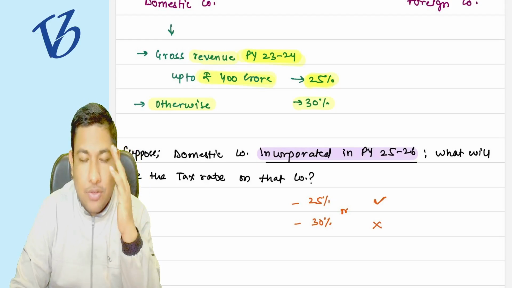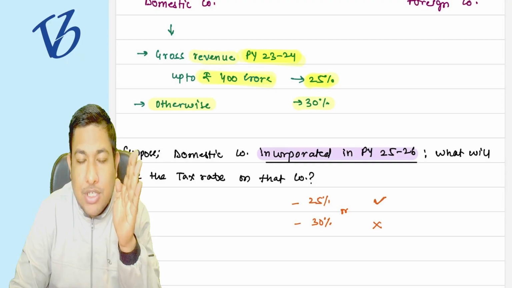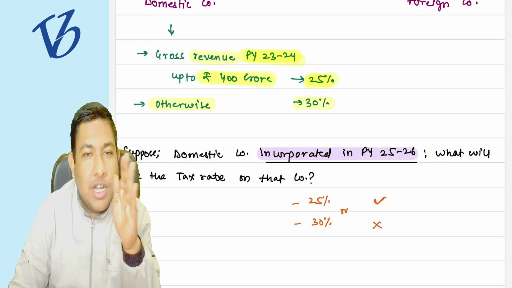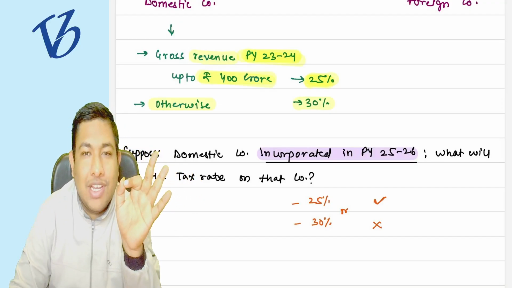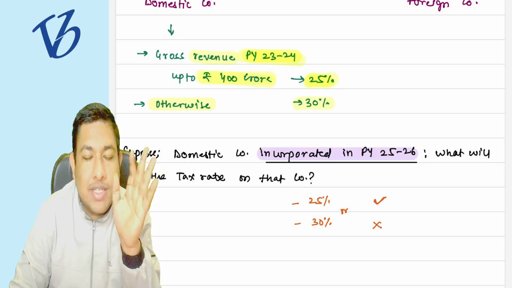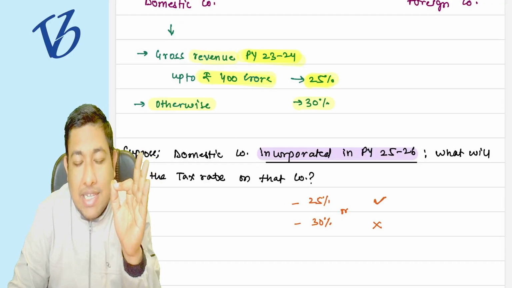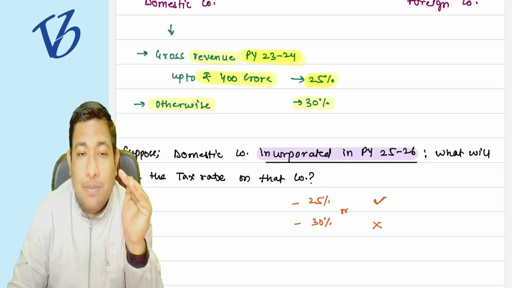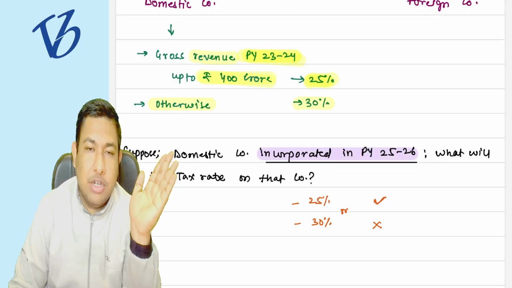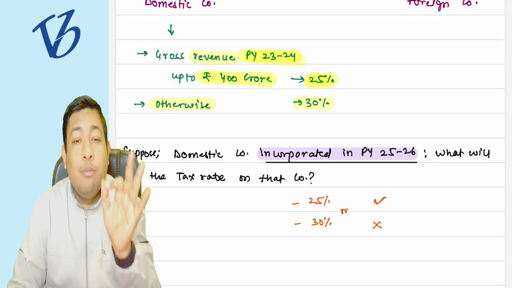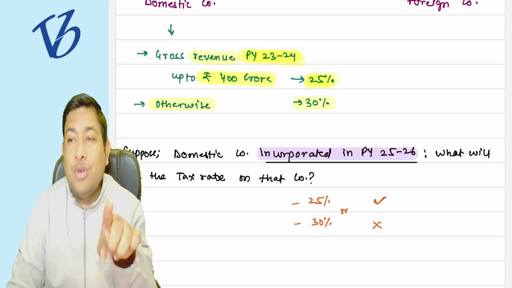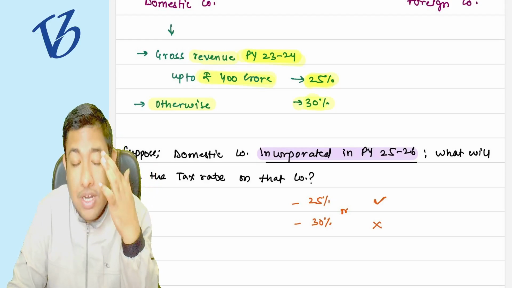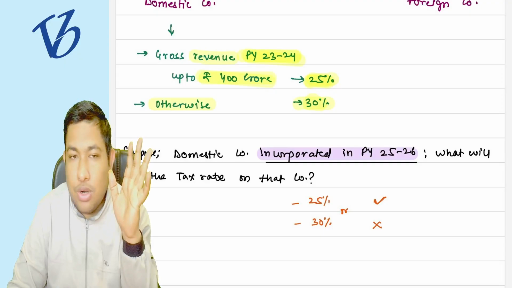So any company incorporated after the previous year 23-24, or incorporated before but having a turnover less than 400 crore rupees, will be taxed at 25%, not 30%. If the companies are incorporated before or in 23-24 but having turnover greater than 400 crore rupees, then only they are going to pay taxes at the rate of 30%. Understood or not? Clear?